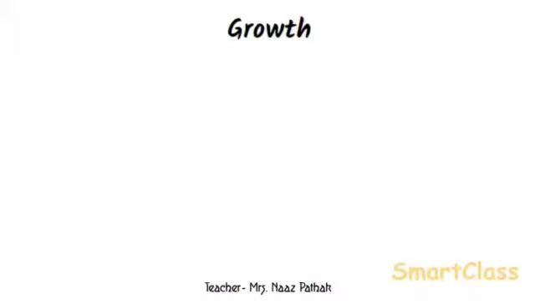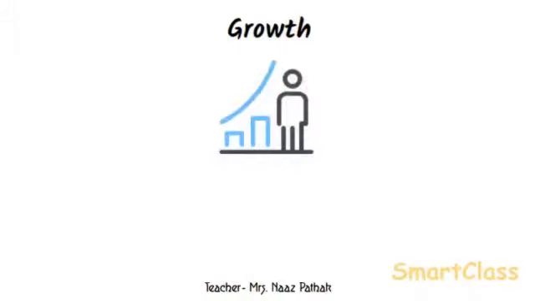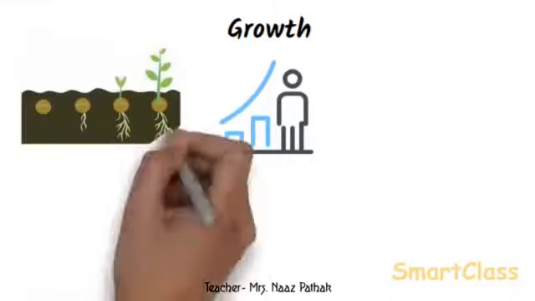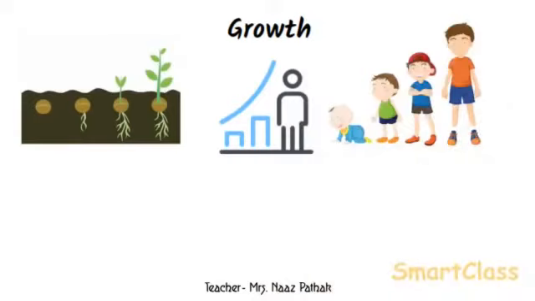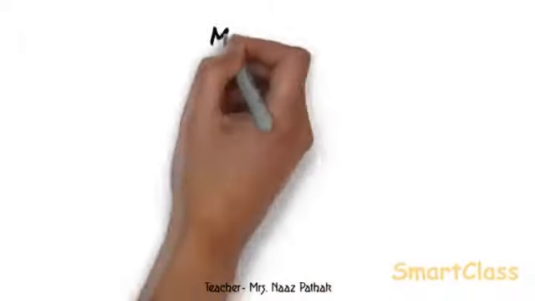Growth. Growth means increase in size. All living things can grow. The young ones of all living things grow and become bigger in size with the passing of time. For example, a seed grows and becomes a plant. Similarly, a baby grows and becomes an adult.